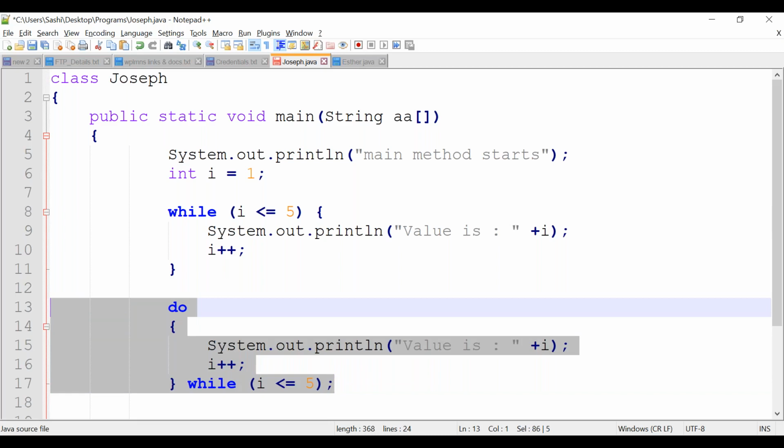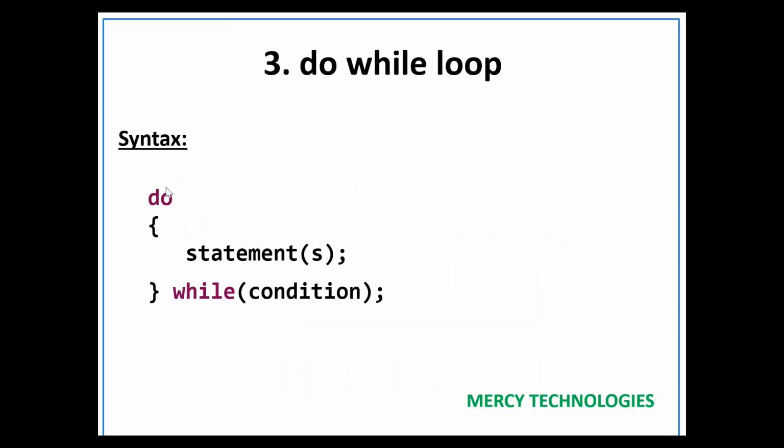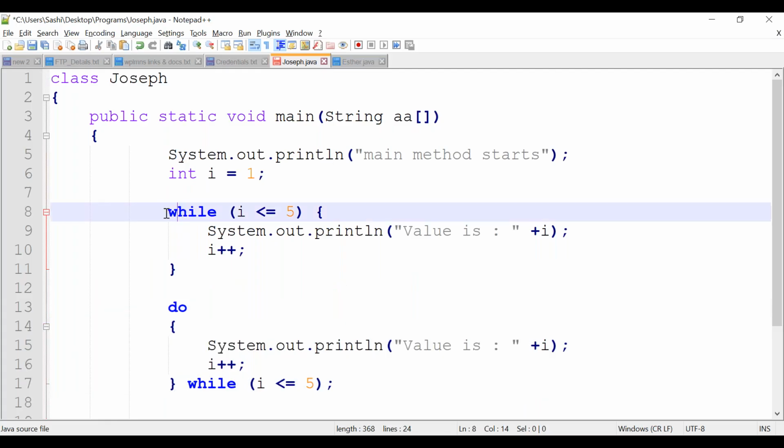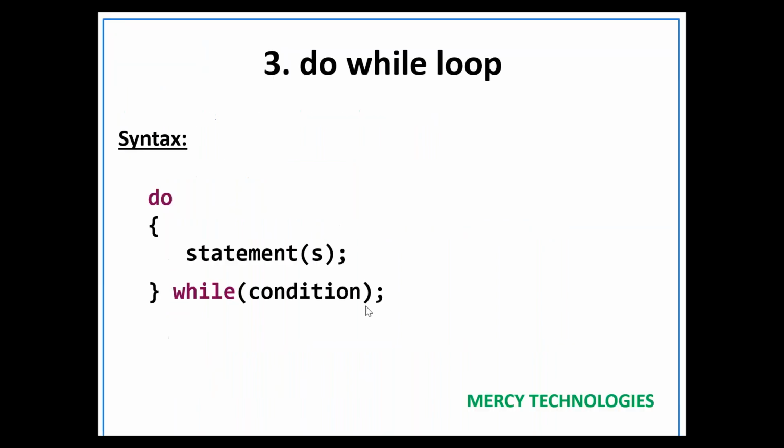Okay. So let's go through our syntax. Do is a keyword, while is a keyword. This is the block statement. The condition will be evaluated at the last. In a while loop, the condition is evaluated at the beginning, whereas in a do while loop, the condition will be evaluated at the last. The semicolon here is mandatory.